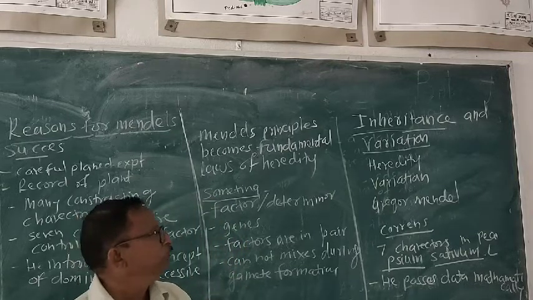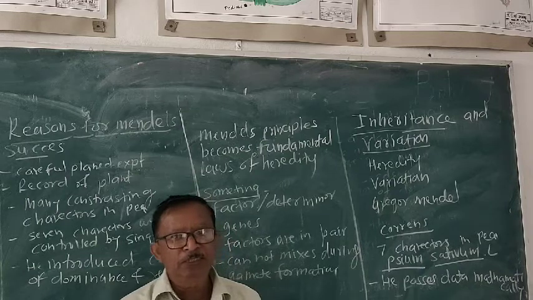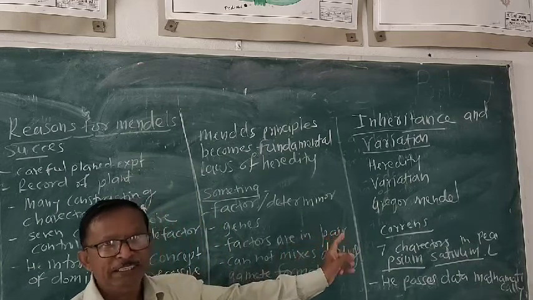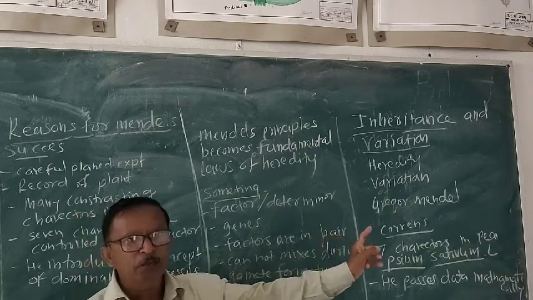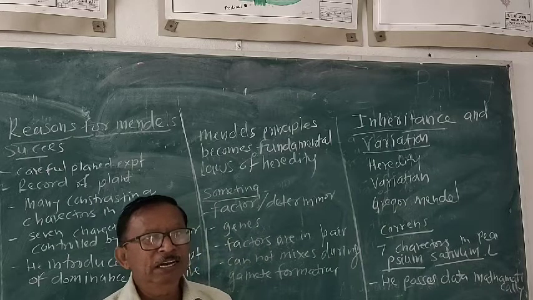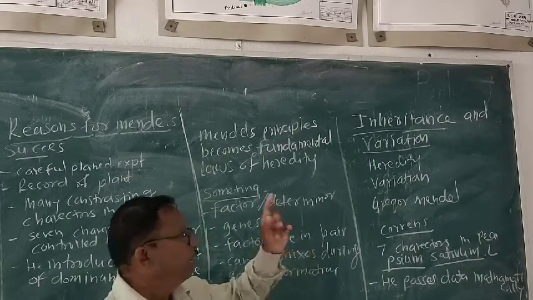The characters which transfer from one generation to another generation, that is the heredity, and variation is that although the characters are coming from the same parent, they show differentiation, and that is called the variation.